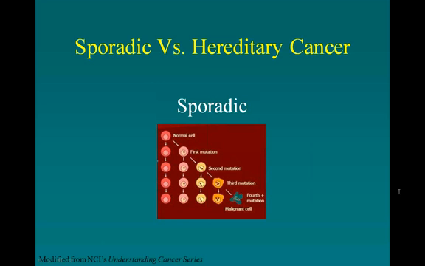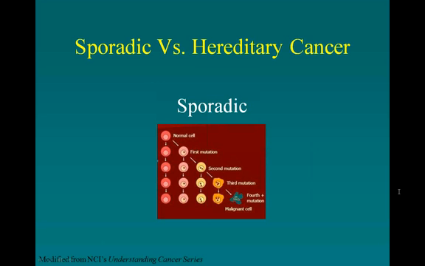That is, if we, on the left column, looked at the cells that this individual is born with, we don't see any mutation present in the cells. And so we call the situation where cancer develops in a person who didn't inherit a tendency to develop cancer on a genetic basis sporadic cancers.